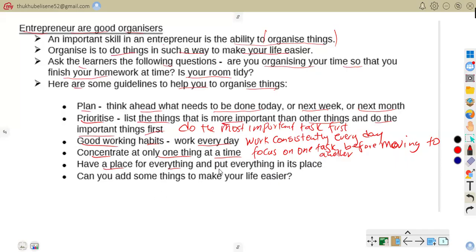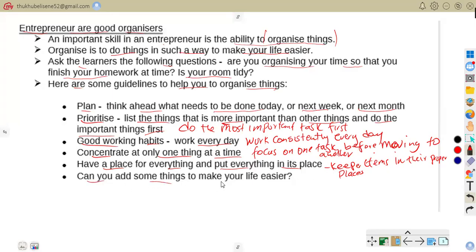Have a place for everything and put everything in its place. Keep items in their proper places. For example, keeping business documents in labeled files. That is when you can say you are organized.